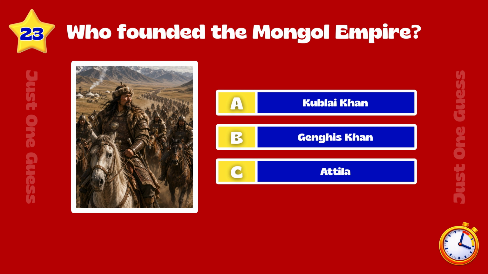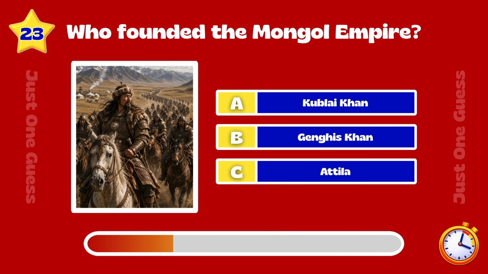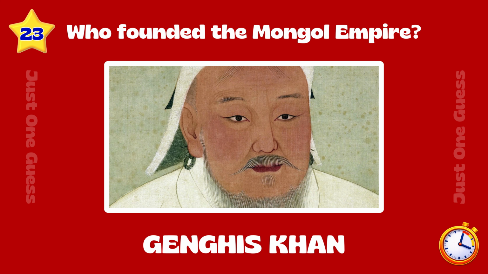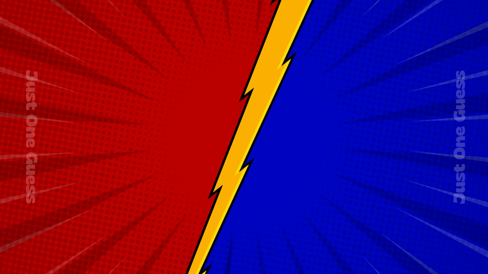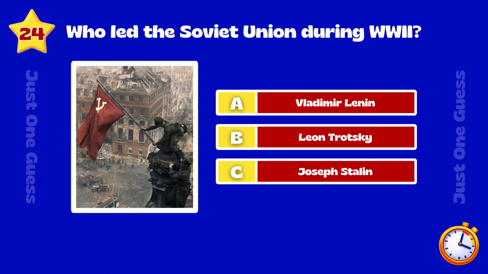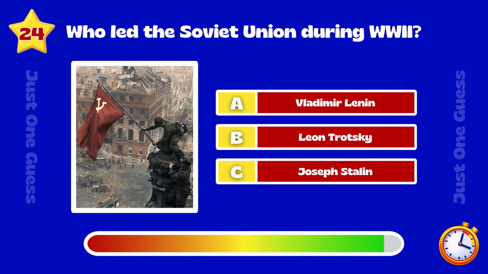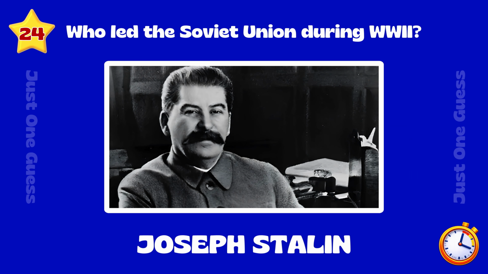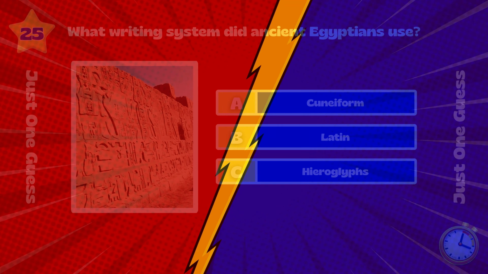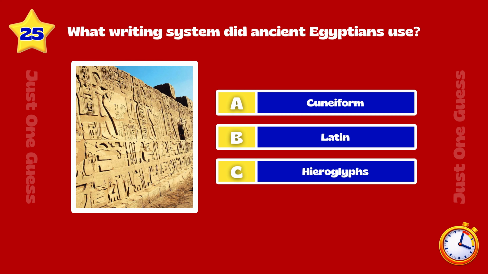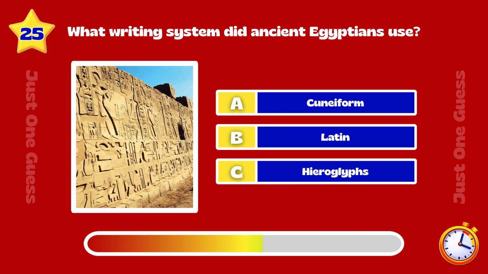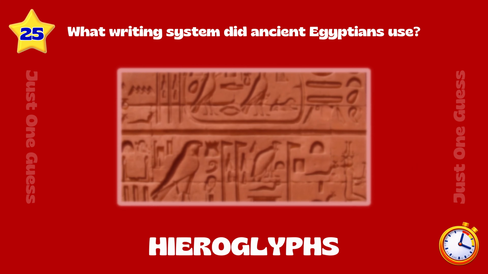Who founded the Mongol Empire? Genghis Khan. Who led the Soviet Union during World War II? Joseph Stalin. What writing system did ancient Egyptians use? Hieroglyphs.